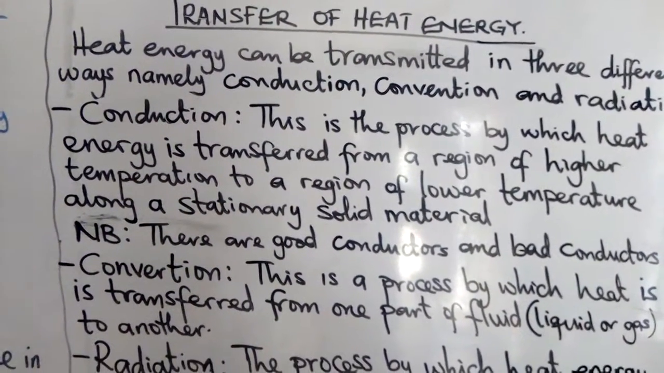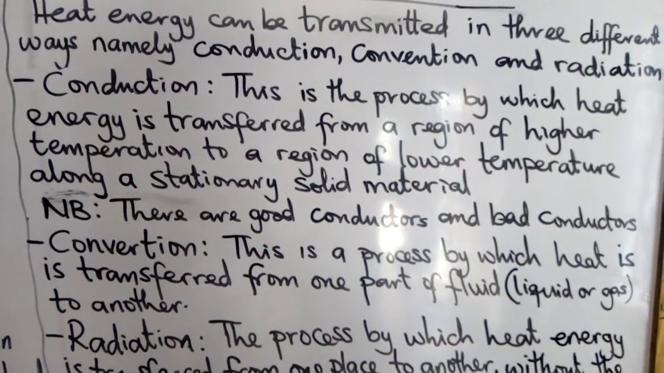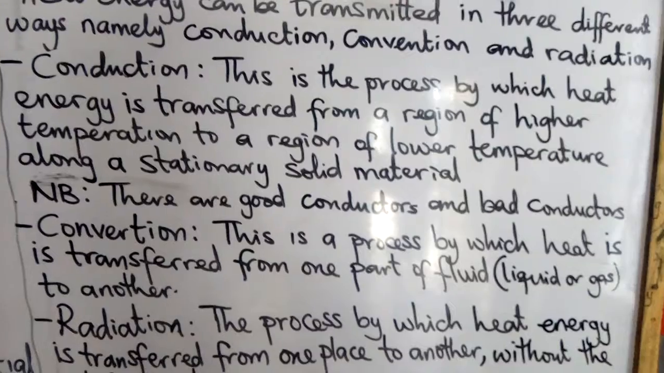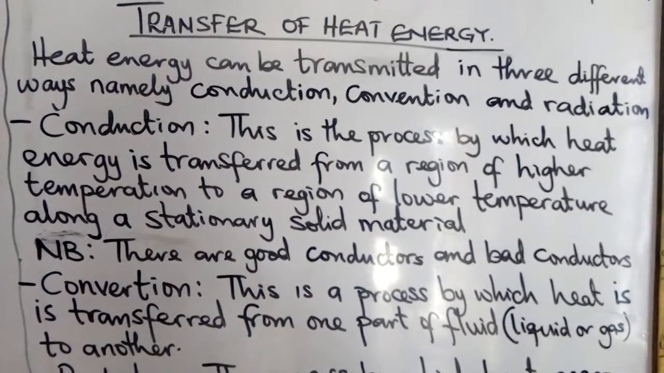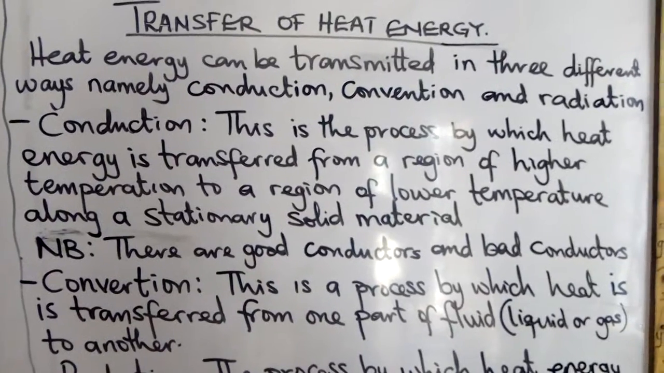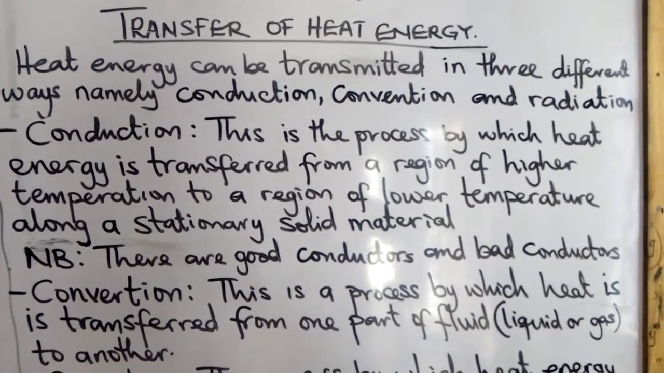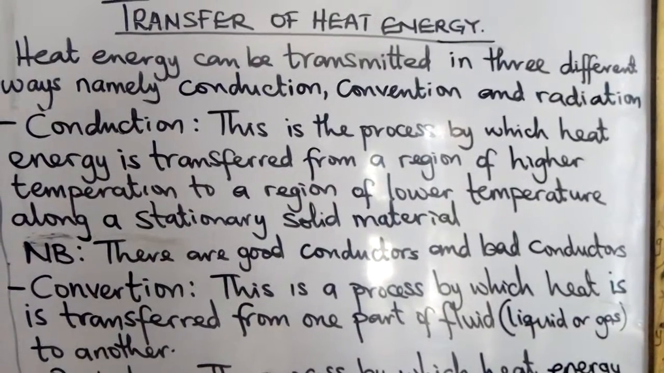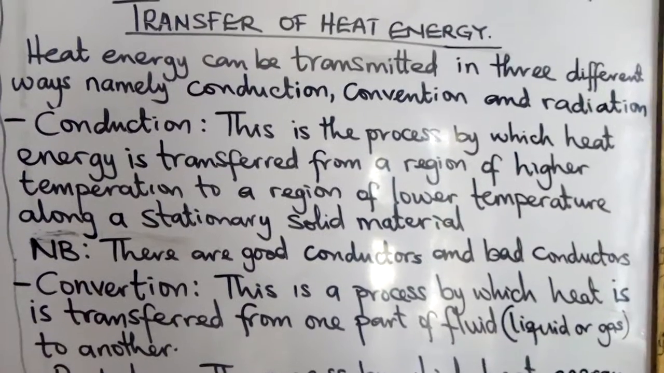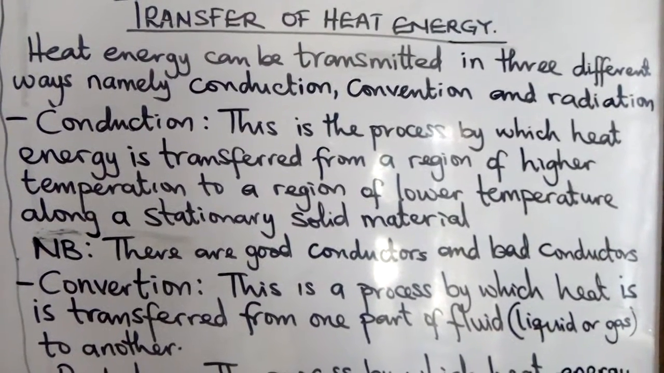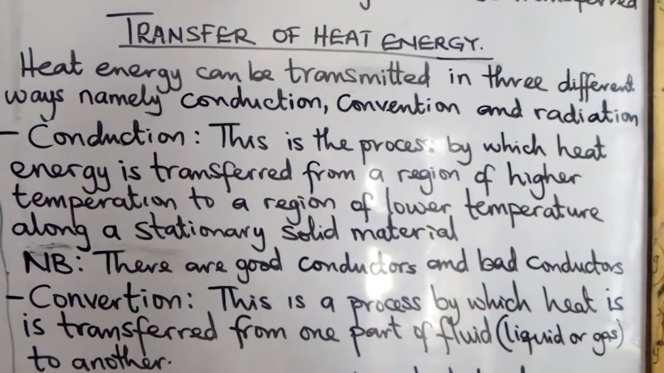Heat energy can be transmitted in three different ways, namely conduction, convection, and radiation. The three different ways by which heat energy can be transferred are: 1. Conduction, 2. Convection, 3. Radiation.